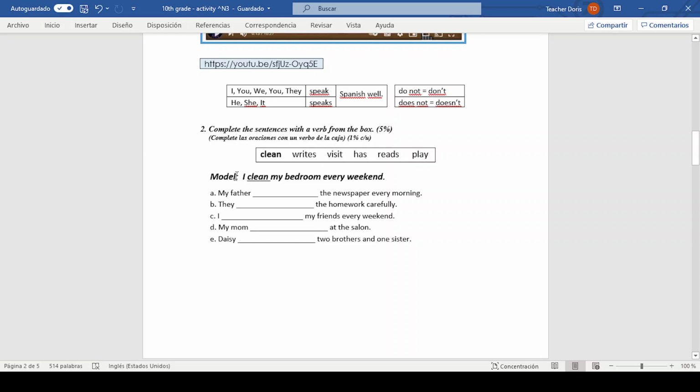Here you have a model or an example. I clean my bedroom every weekend. Here the verb clean, it doesn't change. Si se fijan, el verbo clean aquí no cambia, ¿verdad? No cambia. It doesn't change. El verbo se mantiene.